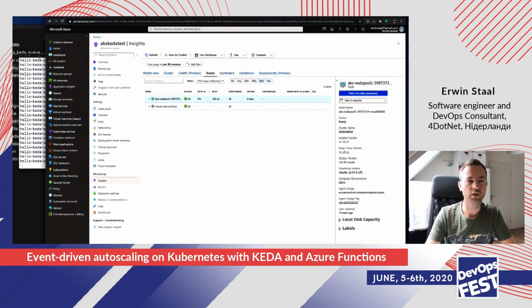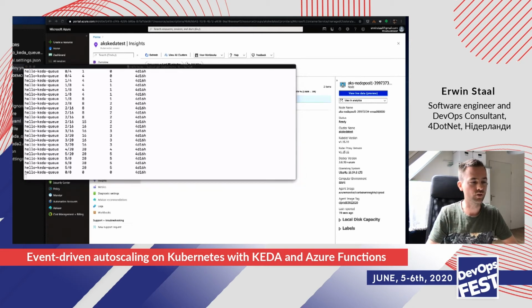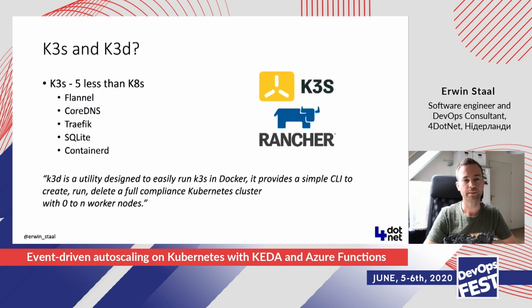All right, so that was a quick example of how to create an Azure function and have that run on KEDA, and it only took us like 20 minutes. So it's quite easy to get started with KEDA and with actually running anything on your cluster. So with that, let's move on to the second demo I have.